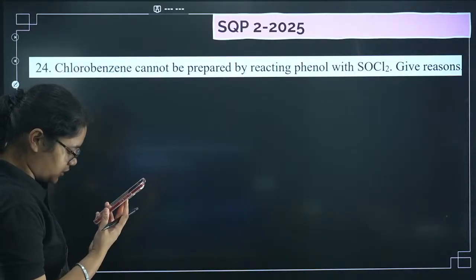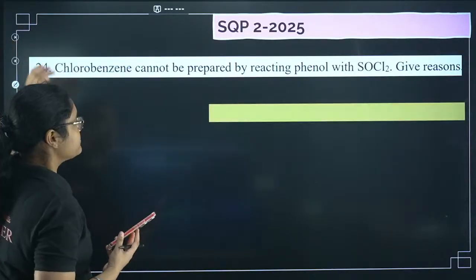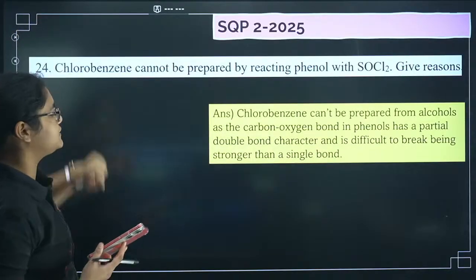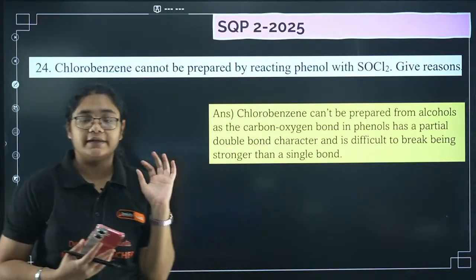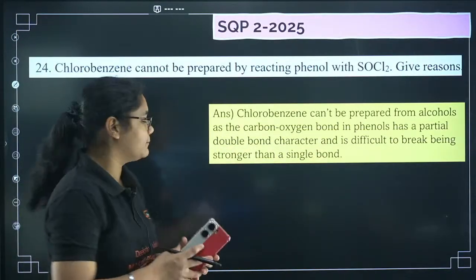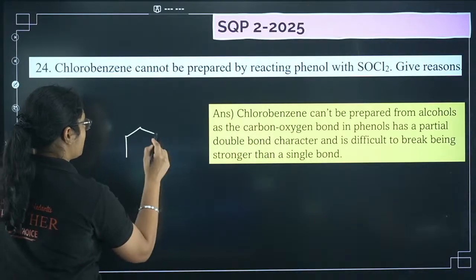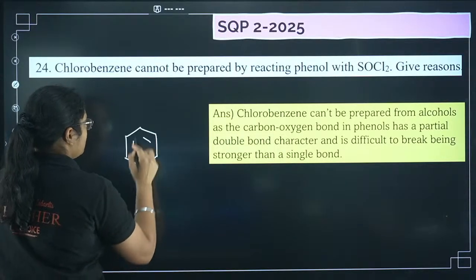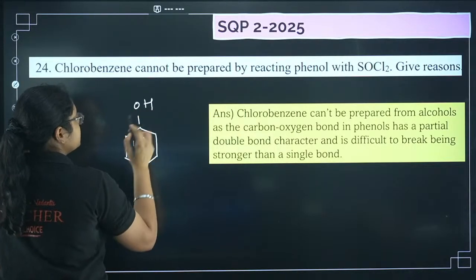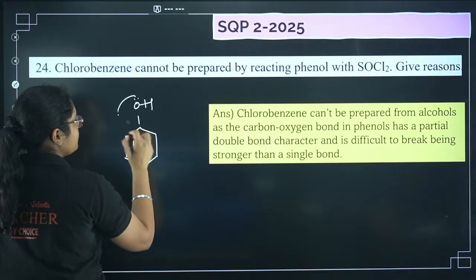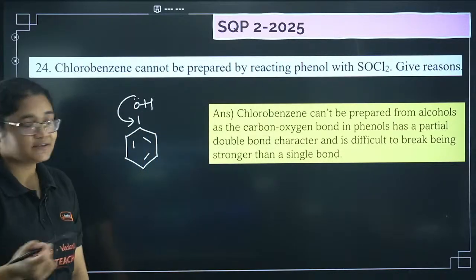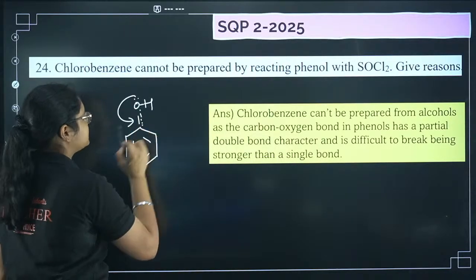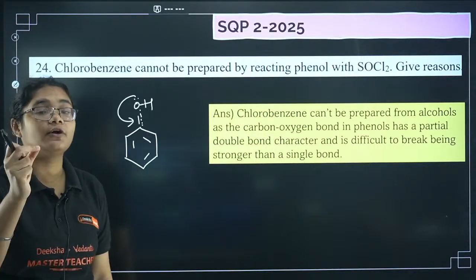Yes, Pooja, hi. So first of all, the answer is very simple. When I have this phenol group, this phenol is having resonance with this, right? So this bond is very strong and it is difficult to break this bond.